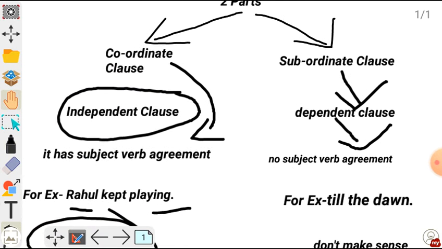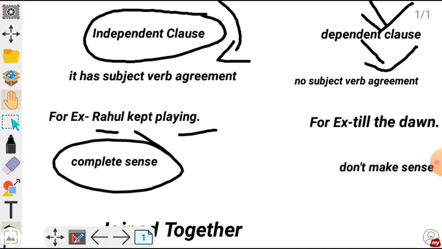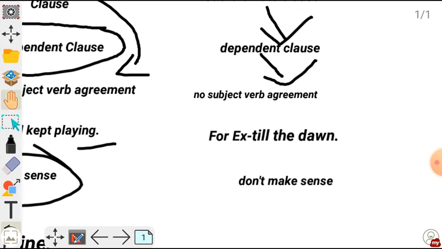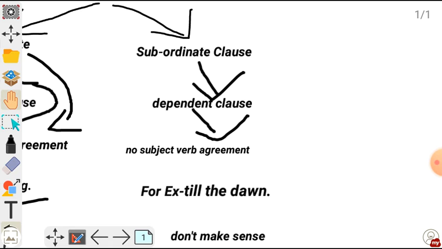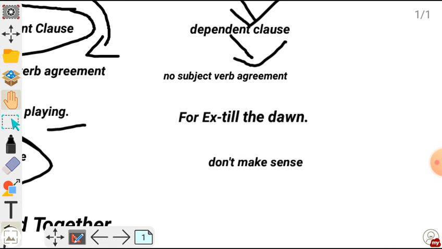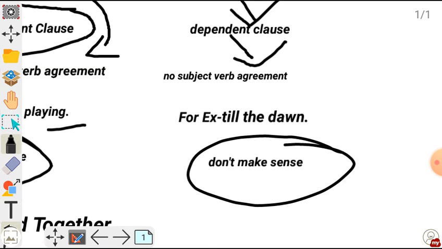Just like this coordinate clause, in a coordinate clause you can see there is a subject and verb agreement. I have given one simplest example, Rahul kept playing. So this statement makes complete sense. So in an independent clause there is a subject and verb agreement, and in a subordinate clause, also known as a dependent clause, there is no subject and verb agreement, and lastly they don't make any sense.